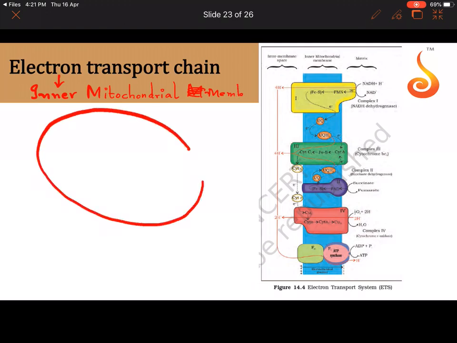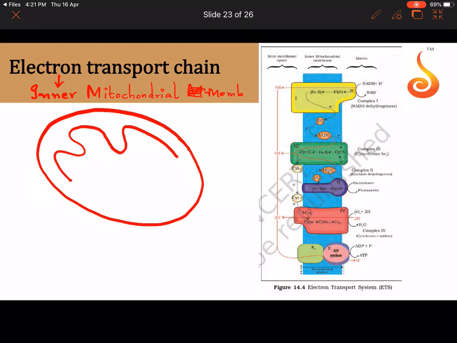So you know that if this is the mitochondria, this is the inner membrane. The inner membrane is thrown into folds called cristae. And do you know what the space between the outer membrane and the inner membrane is called? This is called the intermembrane space. And what is this substance that is present inside the inner membrane called? This is called the matrix.